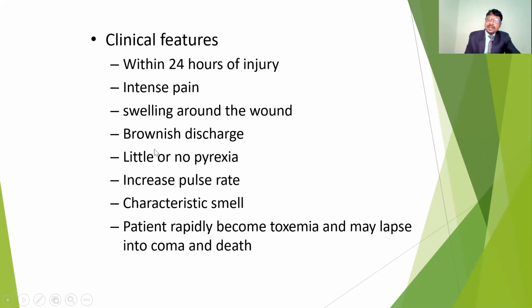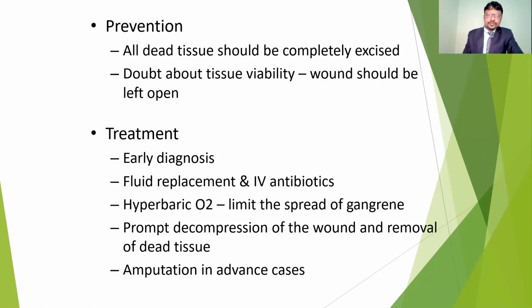There is little or no pyrexia, increasing pulse rate, a characteristic smell, and the patient rapidly becomes toxemic and may lapse into coma and death, because of the toxic effect spreading to the other body parts.